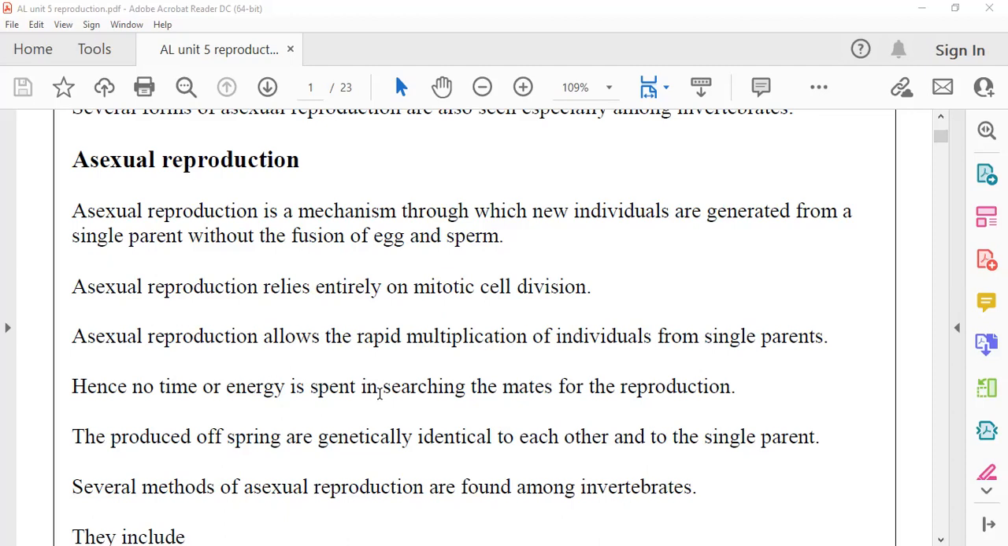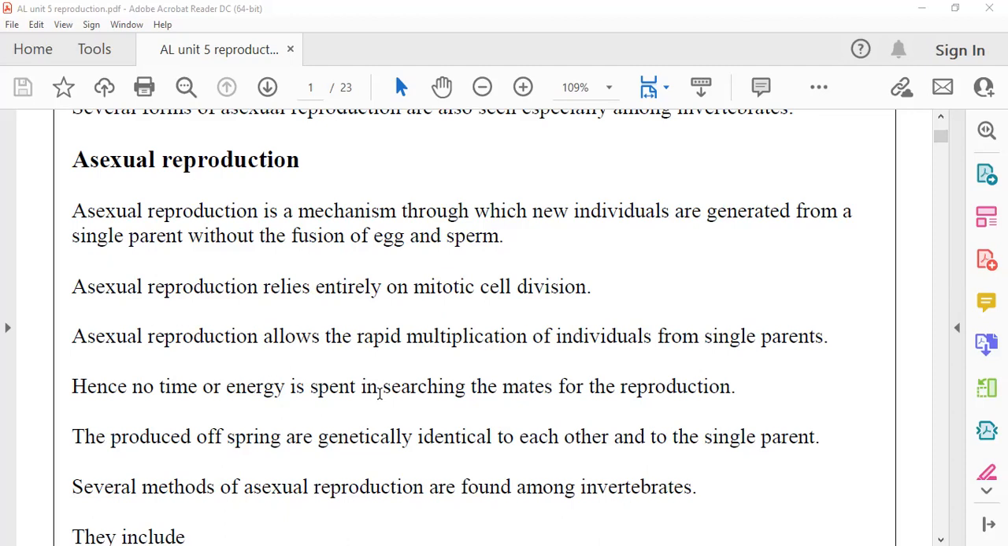One advantage of asexual reproduction, look at the third point: asexual reproduction allows a rapid multiplication of individuals from a single parent. Here you have to understand one thing. Compared to sexual reproduction, asexual reproduction is a fast, less time consuming process. Reason: single parent. If you take sexual reproduction, two parents are needed. That means one organism needs to find a mate, find a partner.